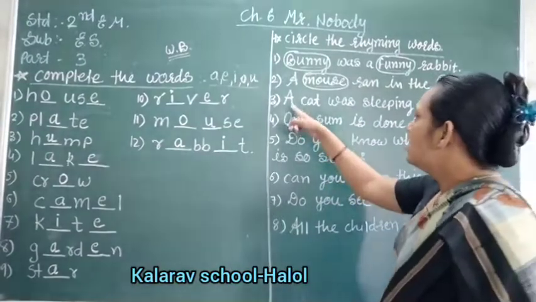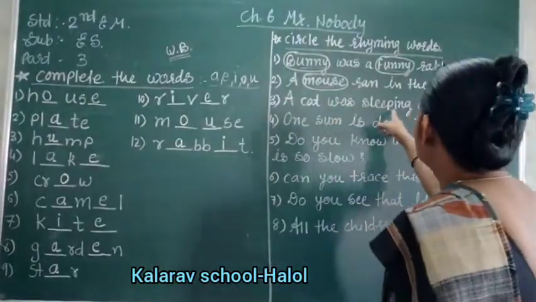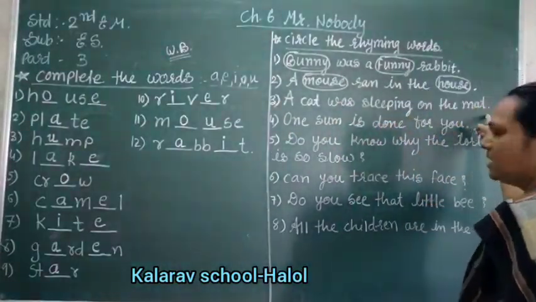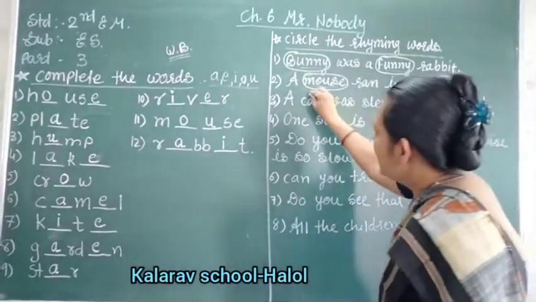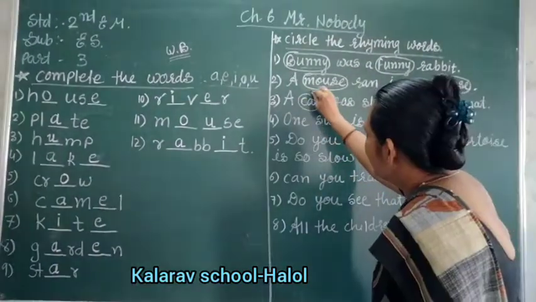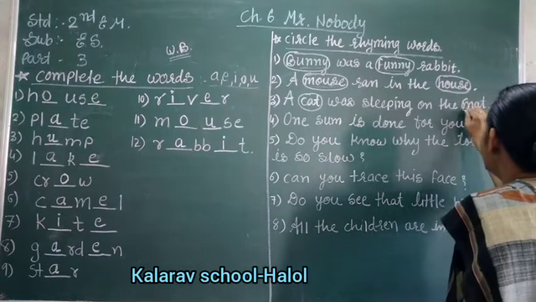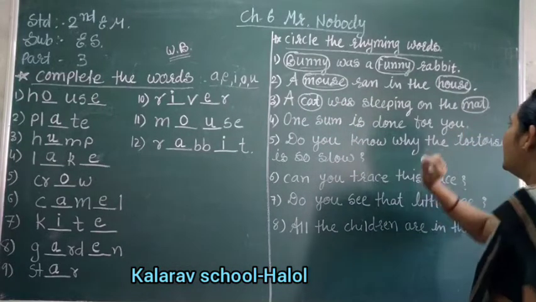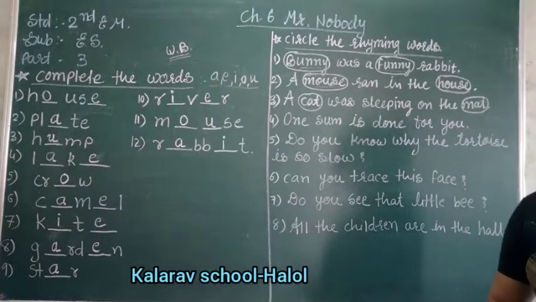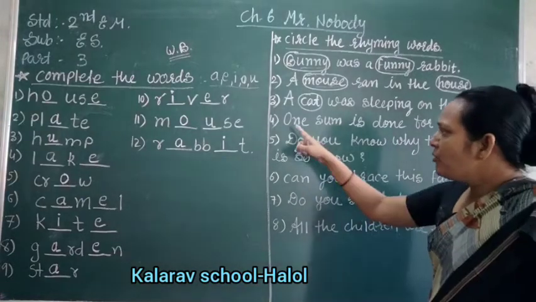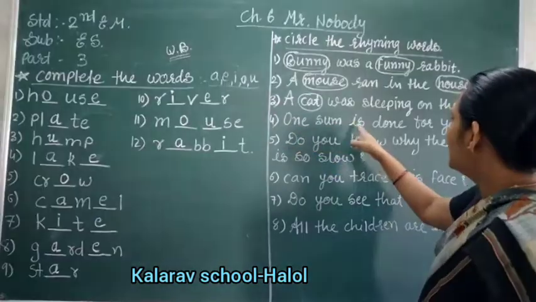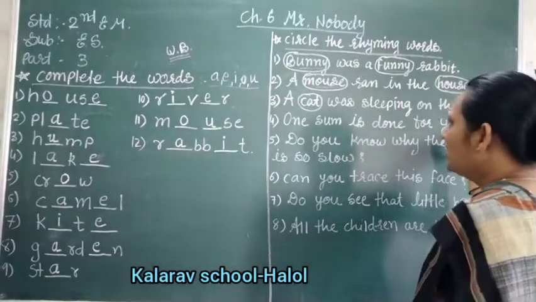Now third number, A cat was sleeping on the mat. Then C A T, cat, and M A T, mat. These two are the rhyming words. Now fourth number, One song is done for you.